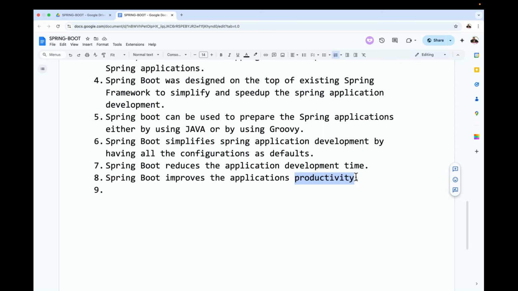Less time, more work. That's it. That's the meaning of productivity. When development time is reduced, automatically more work, more implementation, will be done within less time. Productivity is automatically going to be achieved.